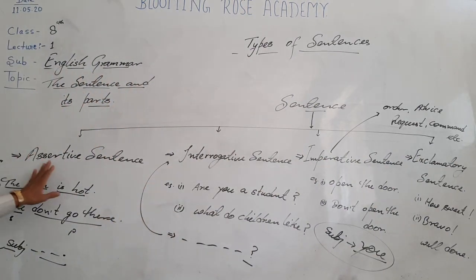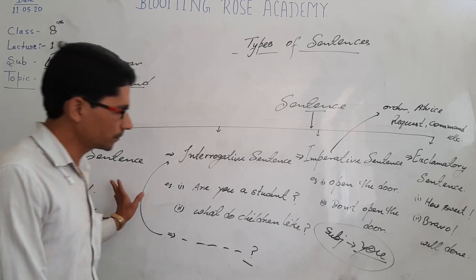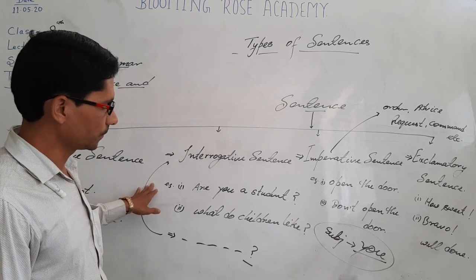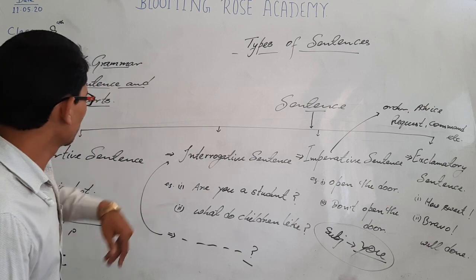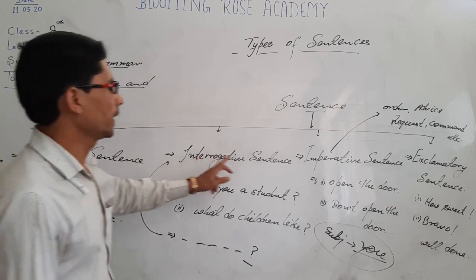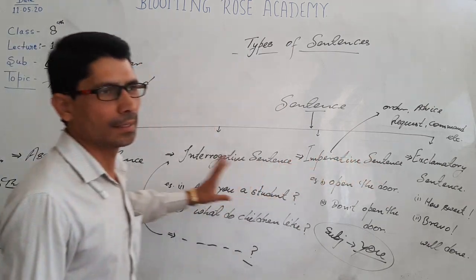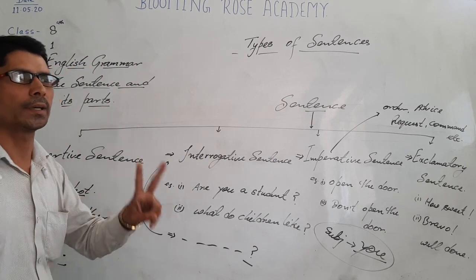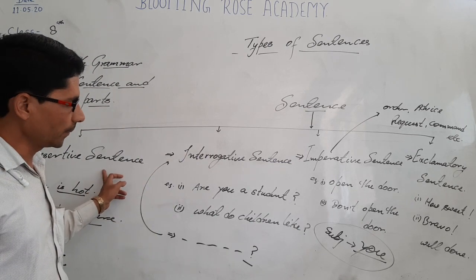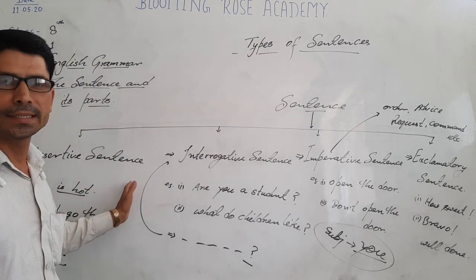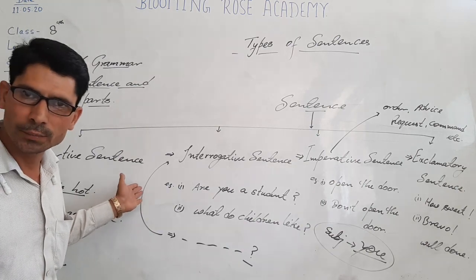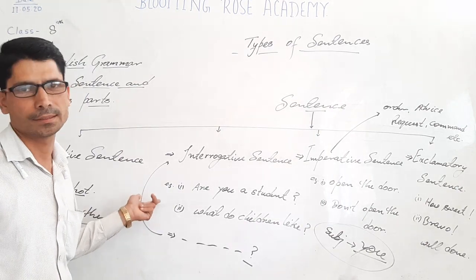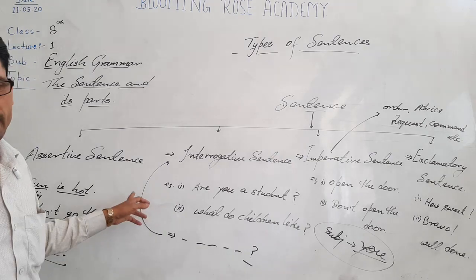So, these were the four types of sentences that are given in your book lesson: first, the sentence and its type. And each of the sentences, assertive, interrogative, imperative and exclamatory, are of two types. One is affirmative and another is negative. Negative means any sentence containing any negative word is called a negative sentence. Okay? And after it,